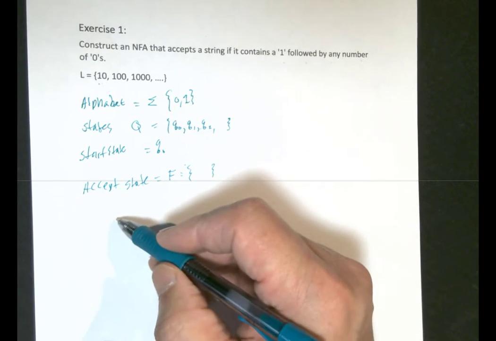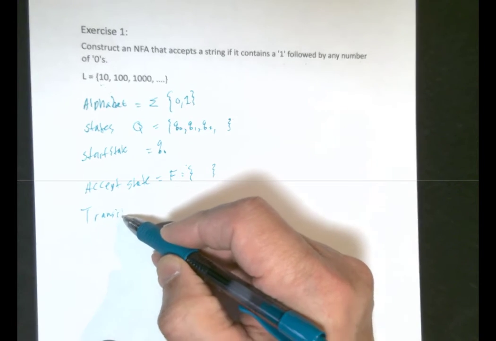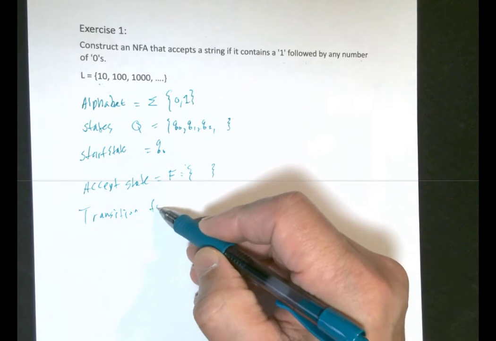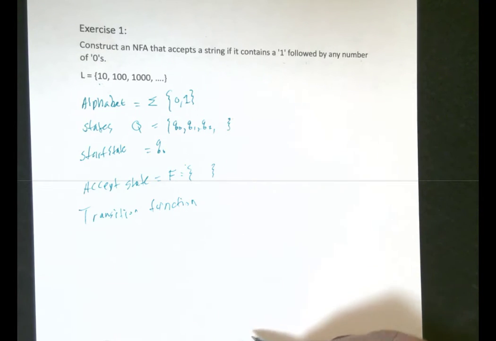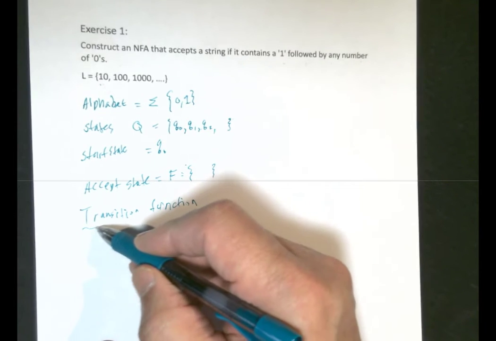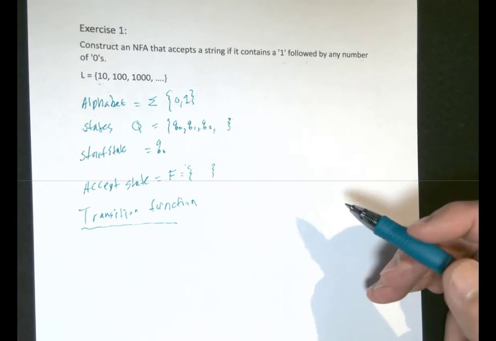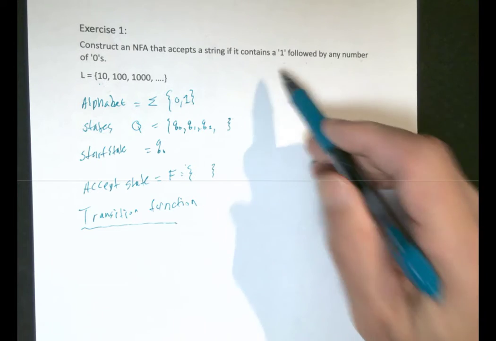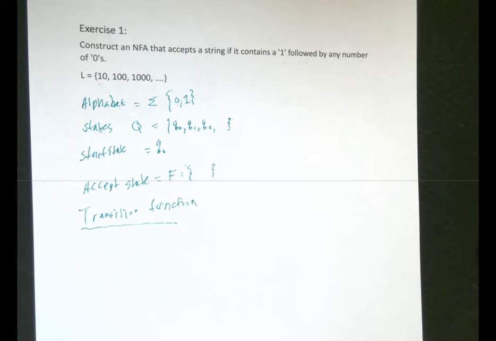Okay, and then the transition function. In this case, I will do 2 transition functions. The transition function is what we are after. So to draw this, remember, a 1 followed by any number of zeros.